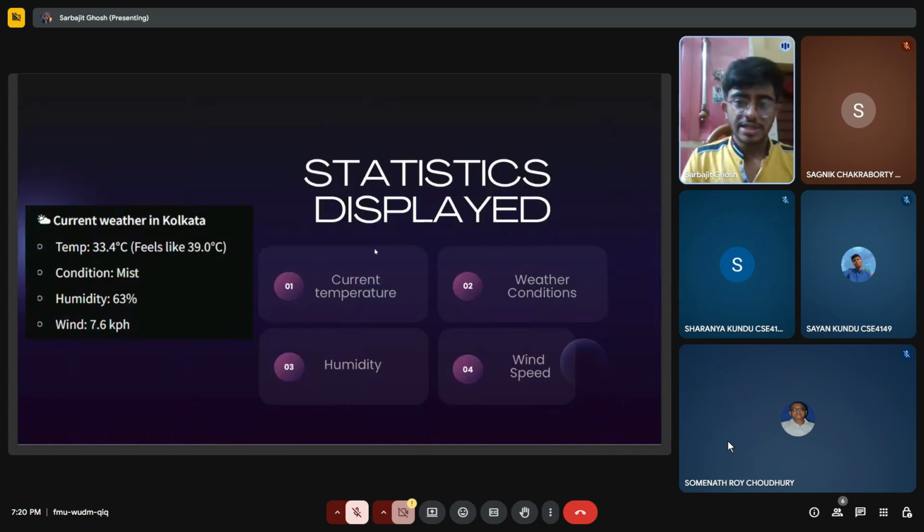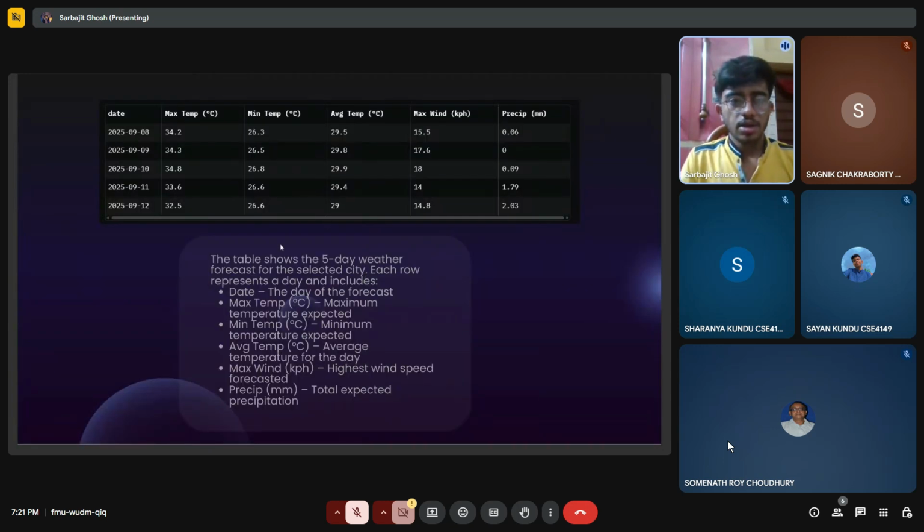So here are the statistics displayed. We can see the temperature here. We can also see the condition. We can also see humidity, and we can also see the wind speed over that city at that particular time. There is also some more data that we can see through that app.